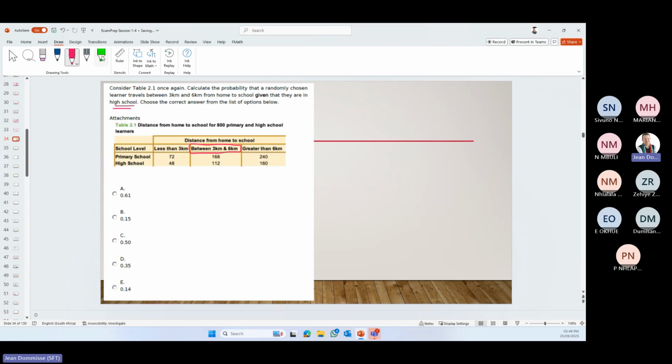Okay, so probability of 3 to 6, given probability of high school. I'm writing it out like this so that, again, we can use the formula.